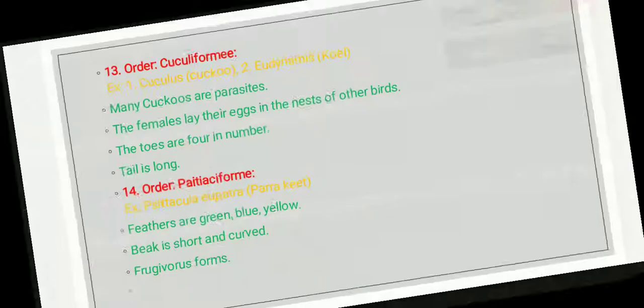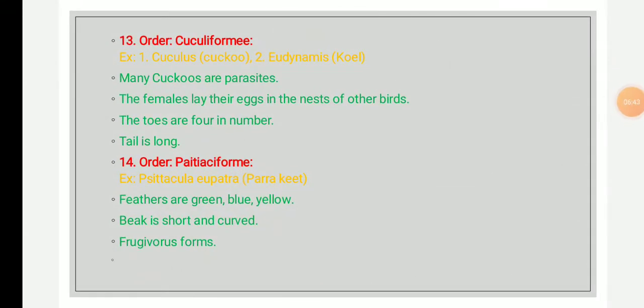And when the young one hatches of these birds, they will throw away the eggs of the other birds.